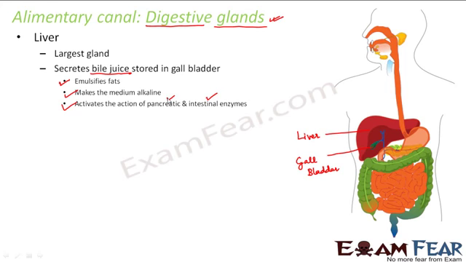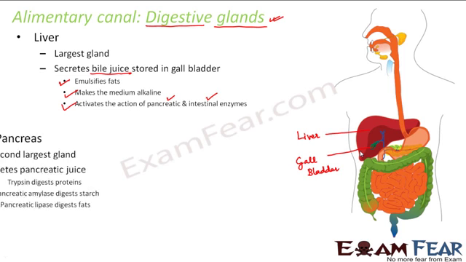So what is the function of liver? It is a gland which secretes bile juice. Bile juice is stored in this gallbladder. What is the function of bile juice? Bile juice will help in the digestion of fats by making the medium alkaline. Once it turns the medium alkaline, so what will happen? The pancreatic enzymes and the intestinal enzymes will be able to act.